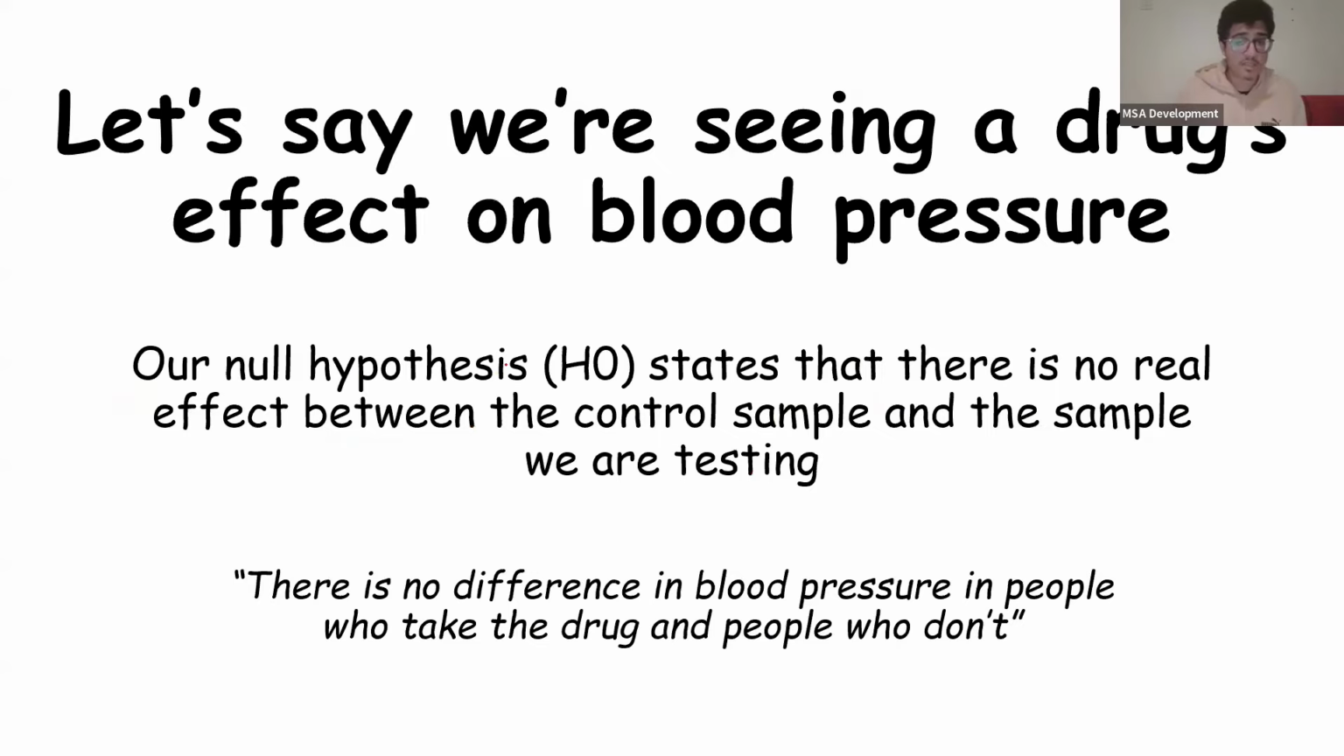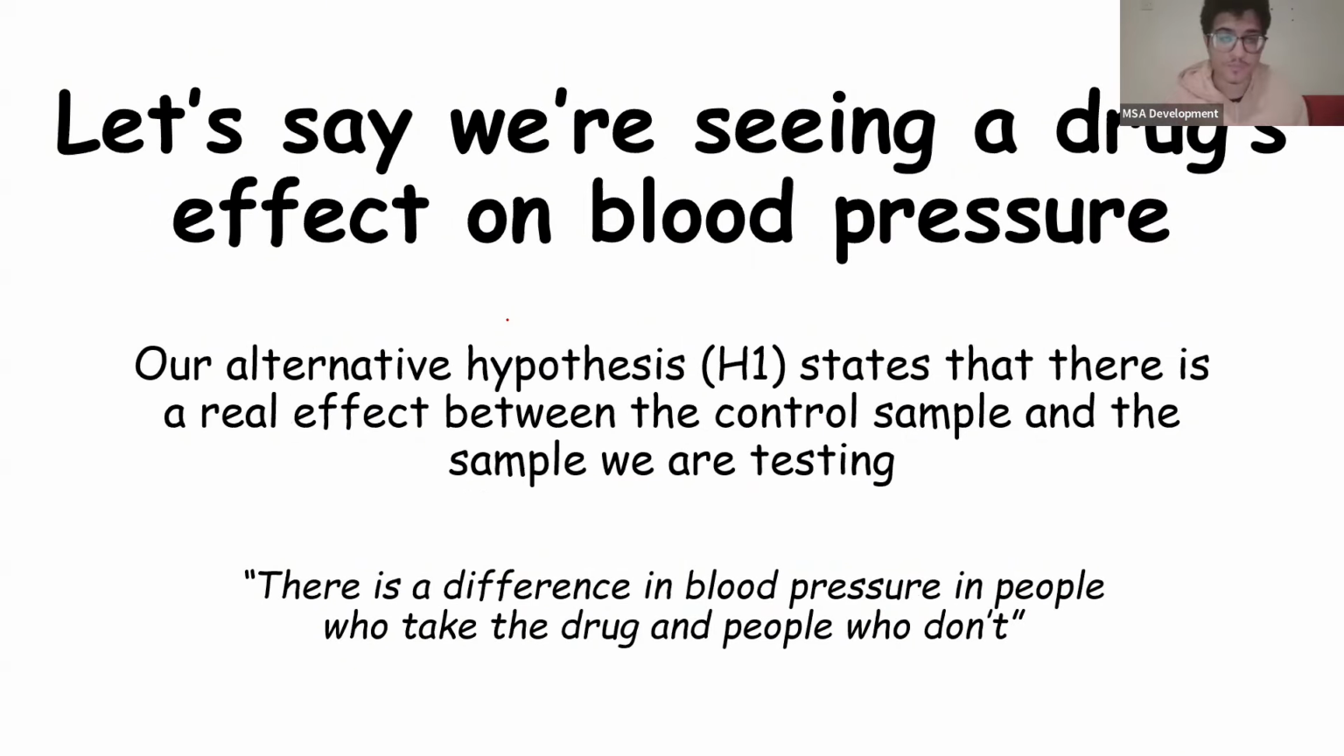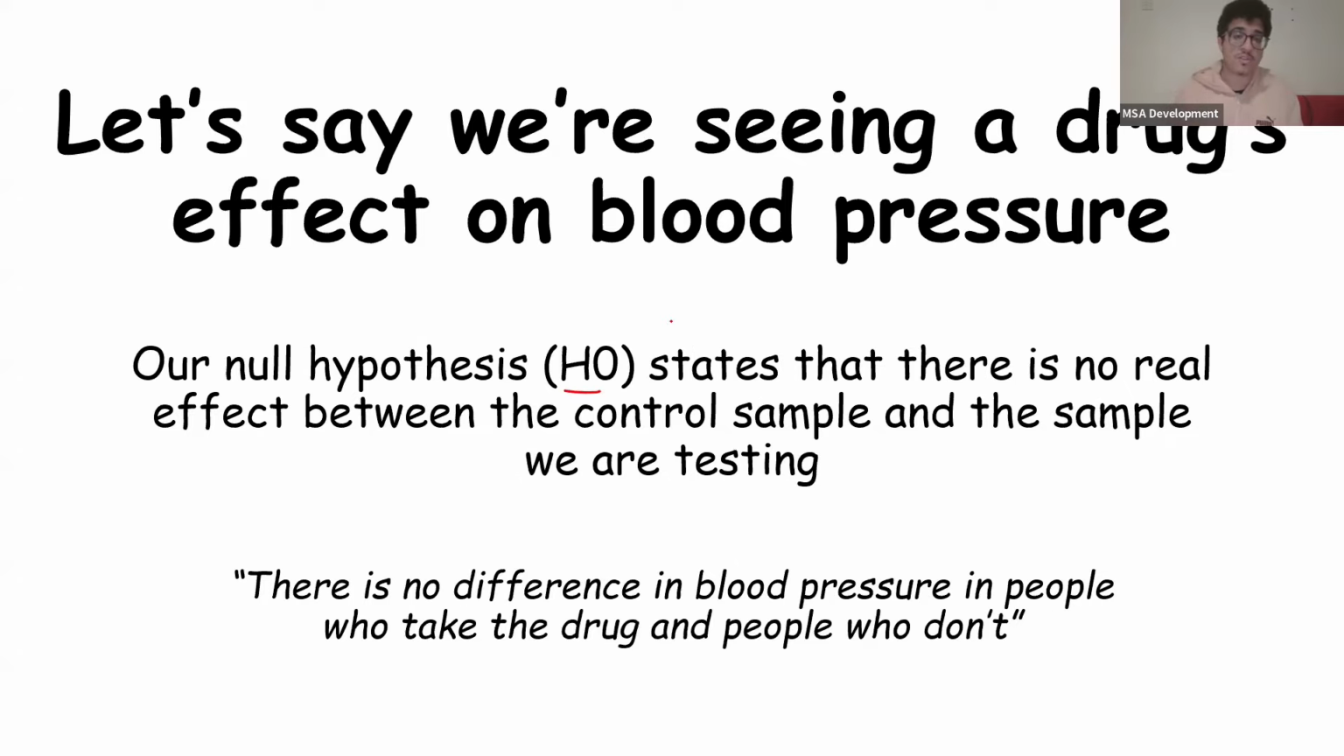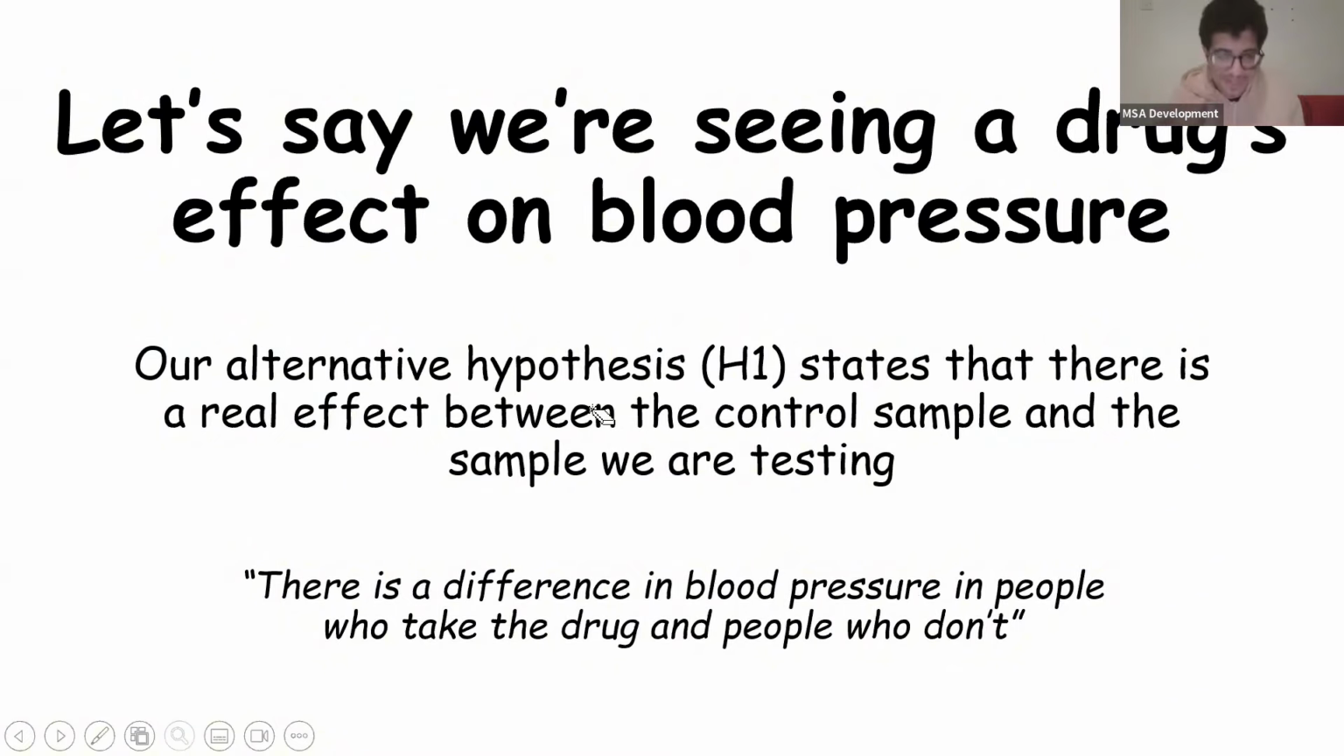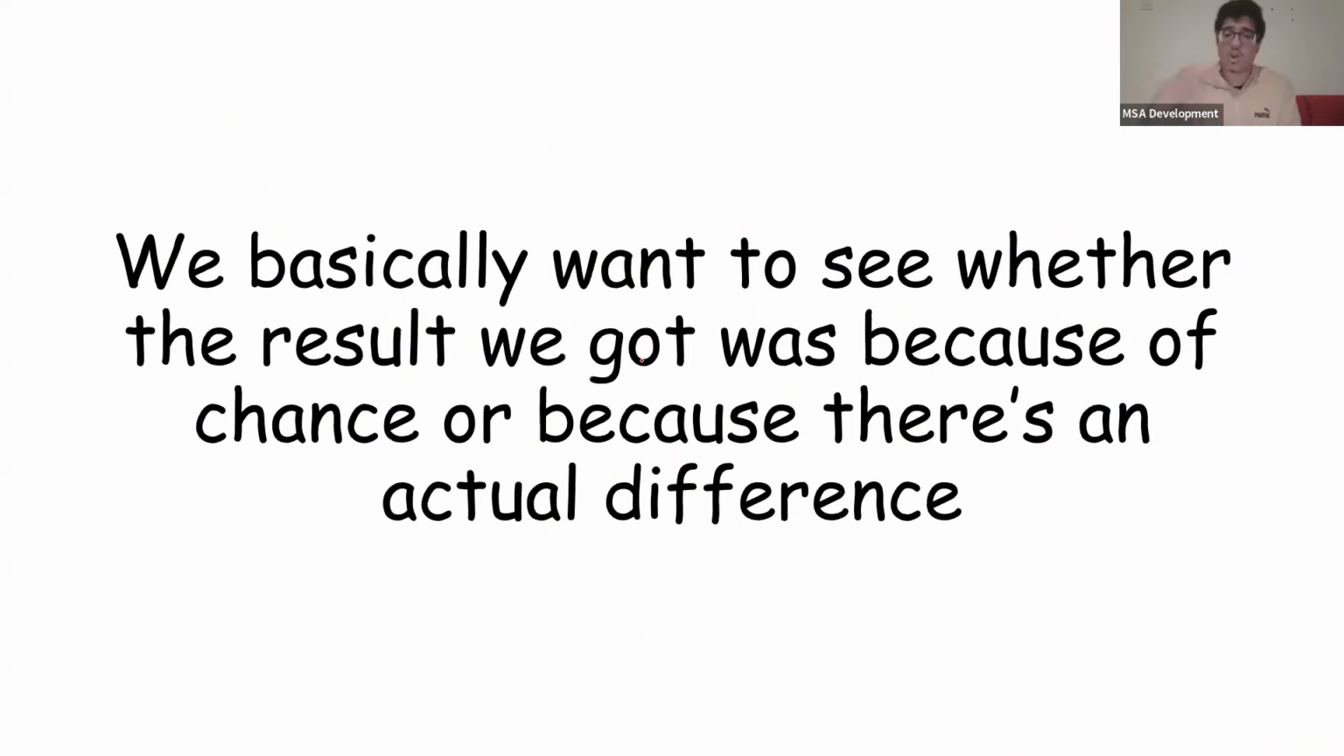Our null hypothesis in this case states that there's no real effect between the control sample and the sample we're testing. We're basically saying there's no difference between people who take the drug and people who don't take the drug. Blood pressure doesn't change. Something else to notice is that the null hypothesis is noted by H0. Our alternative hypothesis, which is H1, states that there is a real difference between people who take the drug and people who don't. People who take the drug have a difference in blood pressure from the people who don't take the drug.